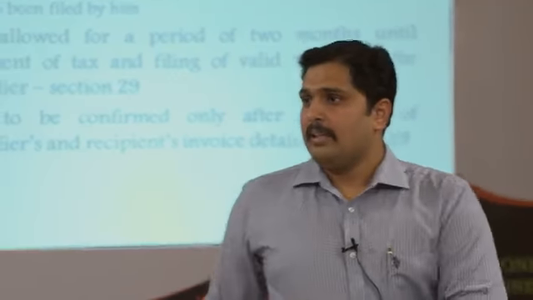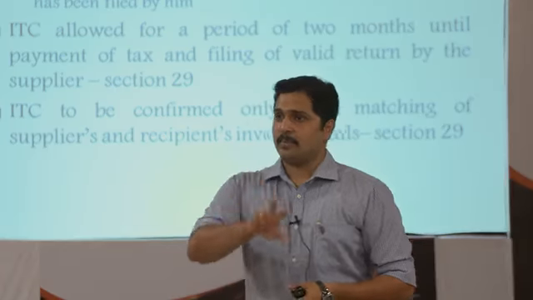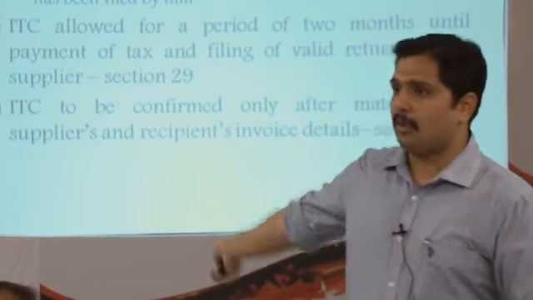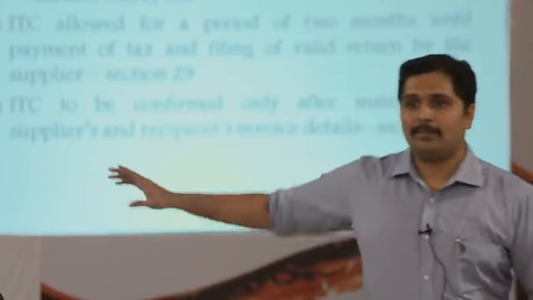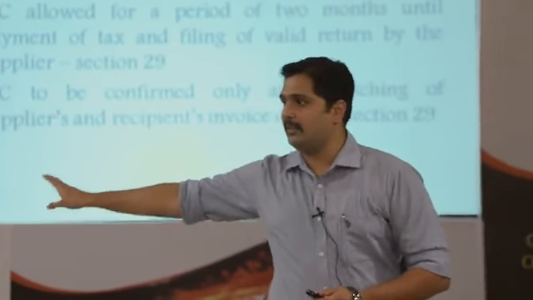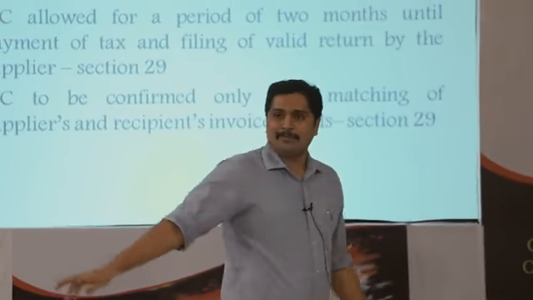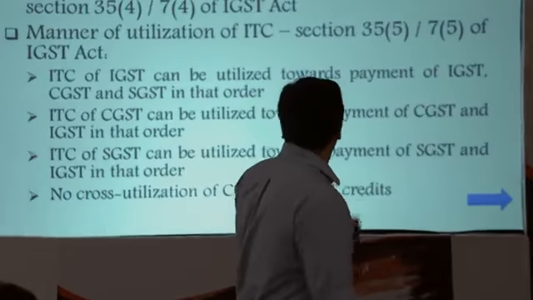For example, the next return will be filed by October. Within the October 20th return, I should be able to match it. If I don't, then it will be automatically disallowed by GSTN. That is why we call it two tax periods, because the credit eligibility for August will be disallowed by October. But effectively, it's only one return that is being filed, which will be explained to you tomorrow in detail by Ritvik sir. The matching and all will be explained in returns. It will be more clear for you when you go to the returns class, and it will be very easy for you also.